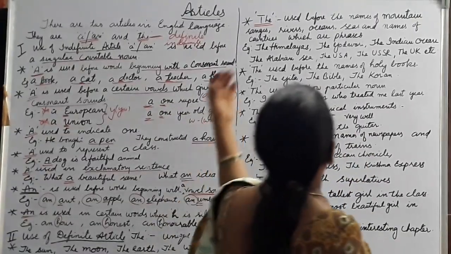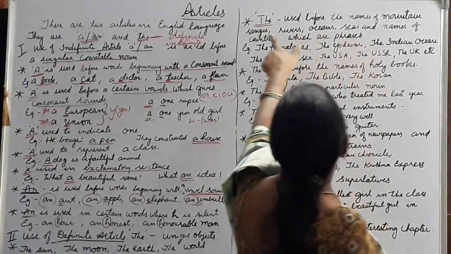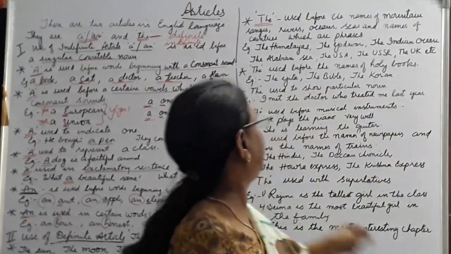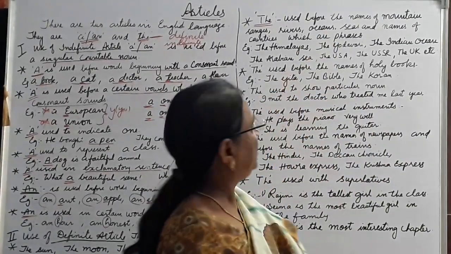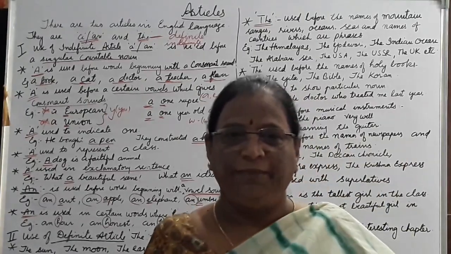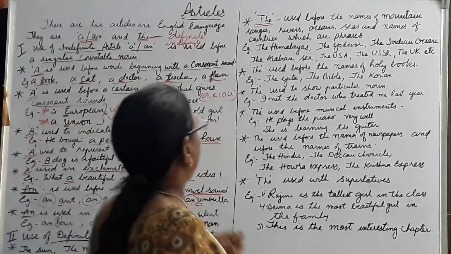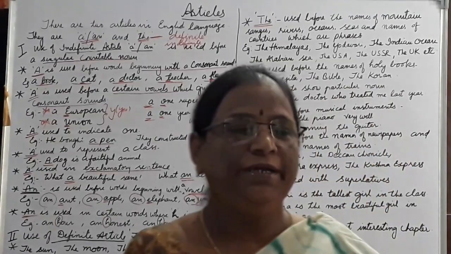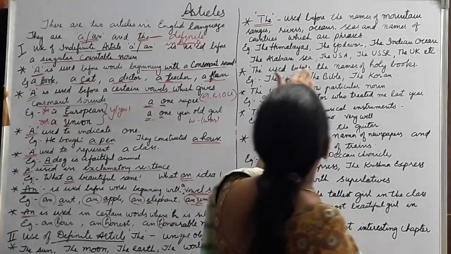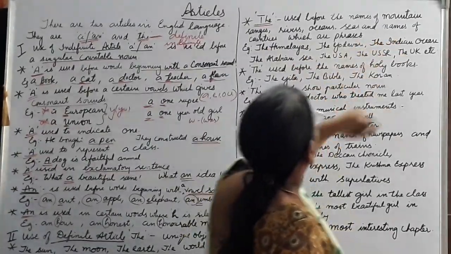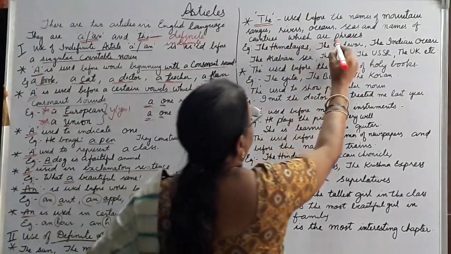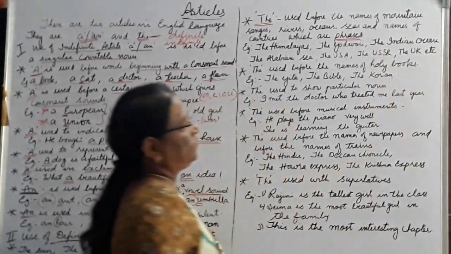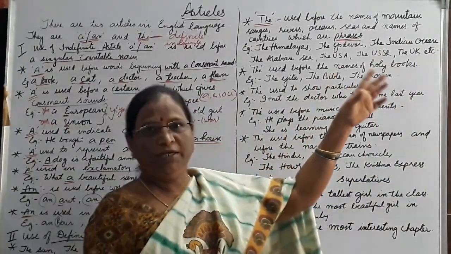It is used before rivers: the Godavari, the Krishna, the Tungabhadra, etc. Oceans: the Indian Ocean, the Pacific Ocean, the Arctic Ocean. Seas: the Arabian Sea, the Bay of Bengal, the Mediterranean Sea. It is also used in front of the names of countries which are phrases, for example, the USA, the USSR, the UK, etc.